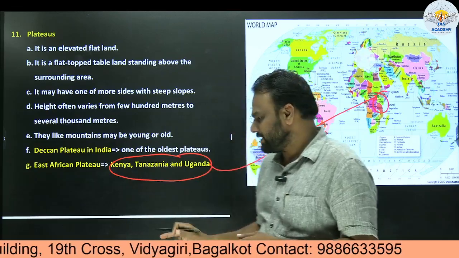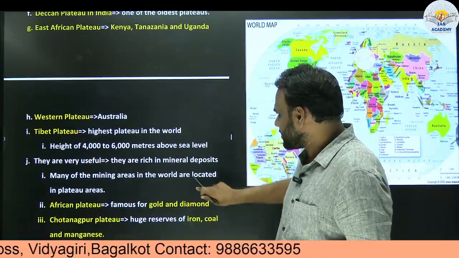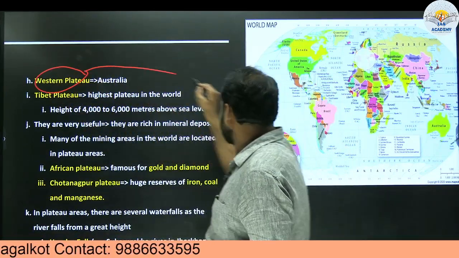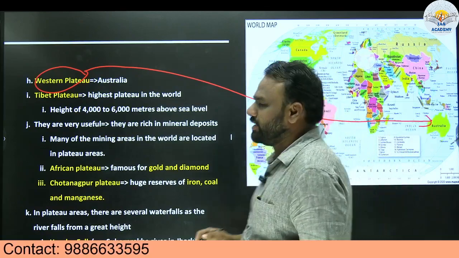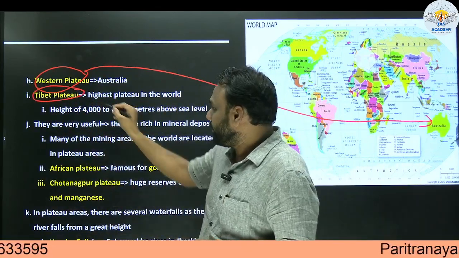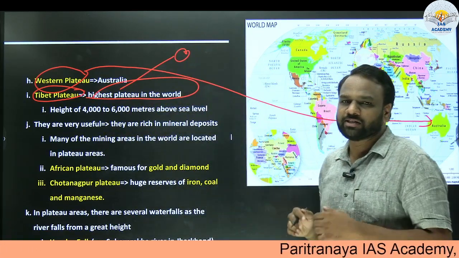East African Plateau, an example of another plateau. Next, Western Plateau. Where do we find the Western Plateau? Western Plateau is present in Australia. Next, Tibet Plateau, a very important plateau. Why important? Because it is the highest plateau in the world.